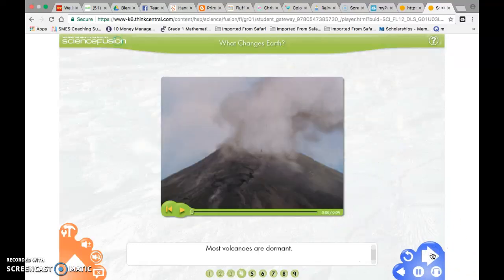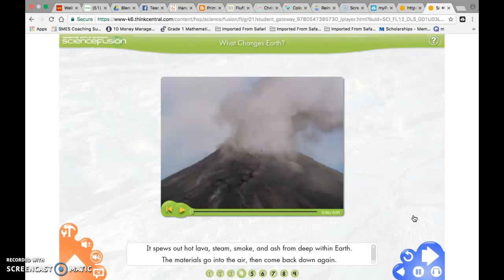Most volcanoes are dormant. That means they are kind of sleeping. But when a volcano becomes active, look out. An active volcano can erupt. It spews out hot lava, steam, smoke, and ash from deep within Earth. The materials go into the air, then come back down again. Click the play button to watch a volcano erupt.